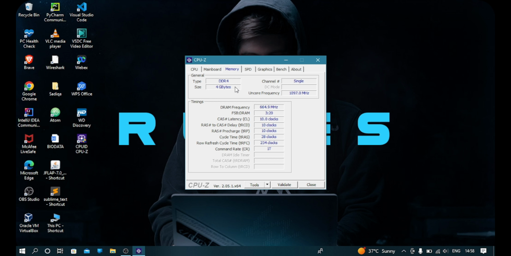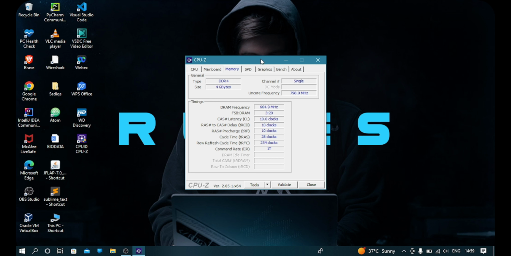If you want to purchase new memory, then you need to purchase RAM of DDR4 type only. If you purchase DDR3 or DDR5, it won't fit in your PC, because there is a small notch in the RAM so that it won't fit here. I'll show you the basics.